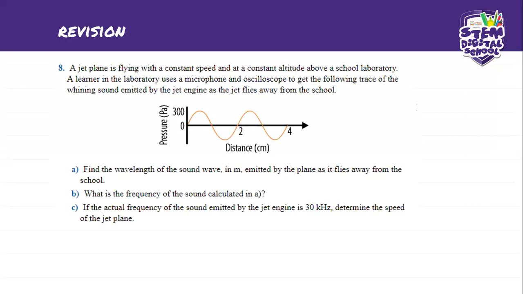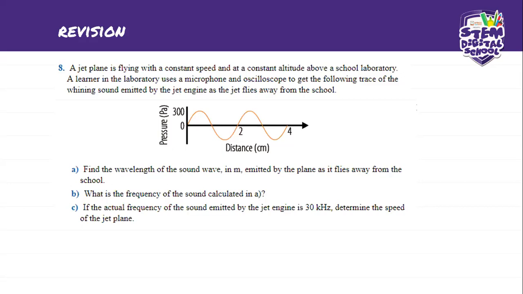A learner in the laboratory uses a microphone and an oscilloscope to get the following trace of the whining sound emitted by the jet as the jet flies away from the school. This could easily have been you, because it's some science students that just felt the need to test the sound emitted by the jet using an oscilloscope and microphone.